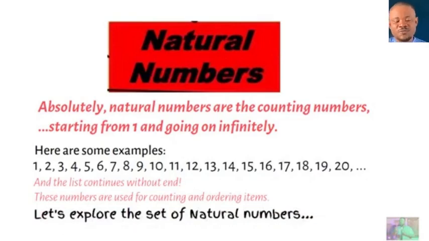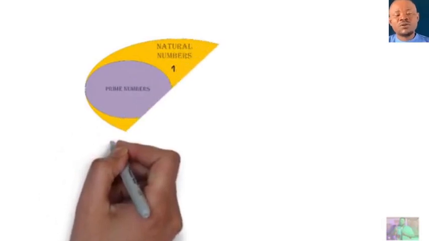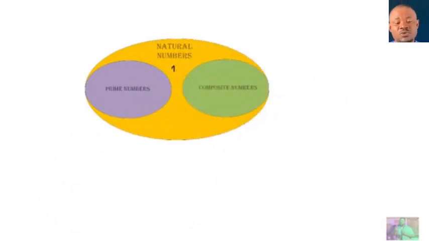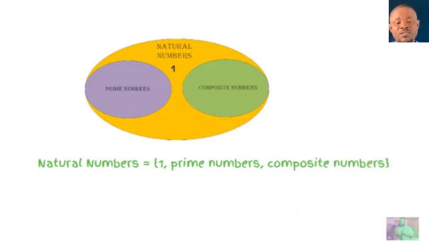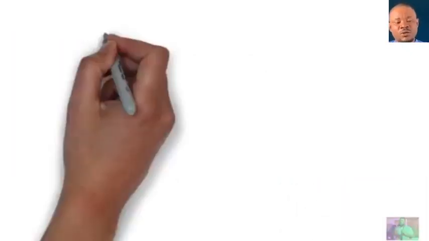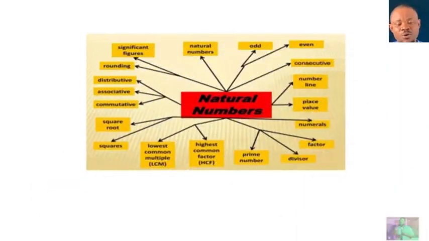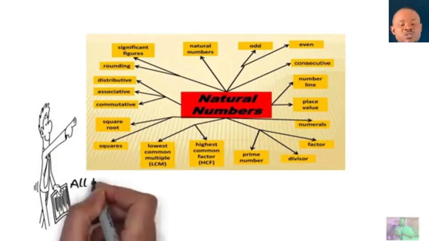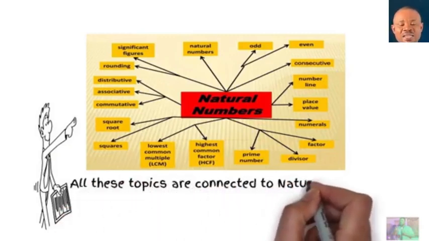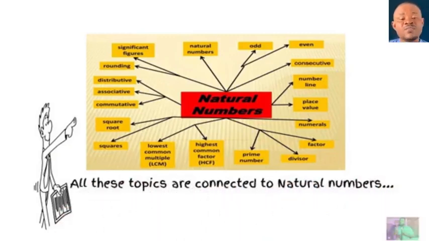Let's explore the set of natural numbers. Natural numbers can be classified into 3 different categories. We have prime numbers, composite numbers, and the number 1. If you put all this together, you get the natural numbers. All these topics are attached to natural numbers. You can pause this and go through, right?